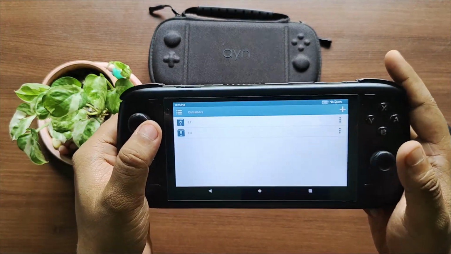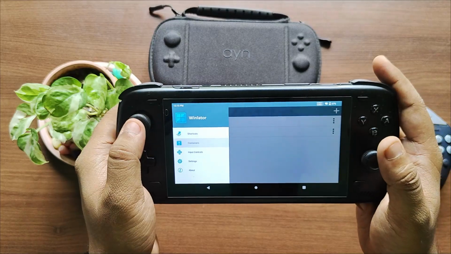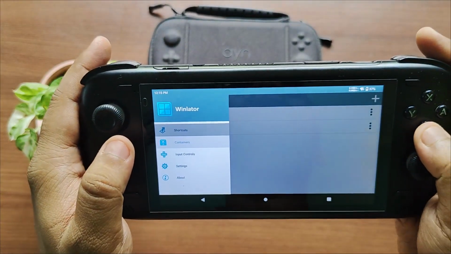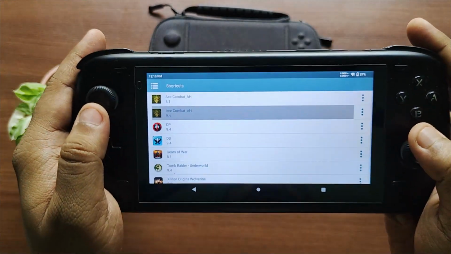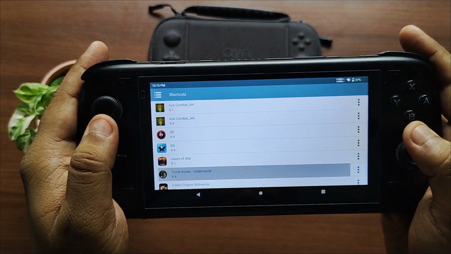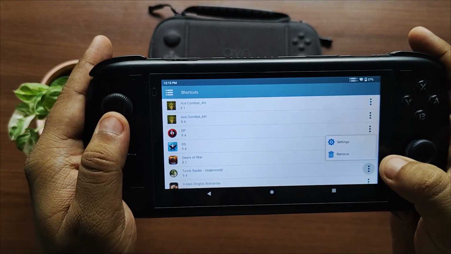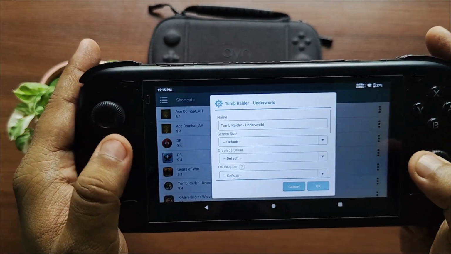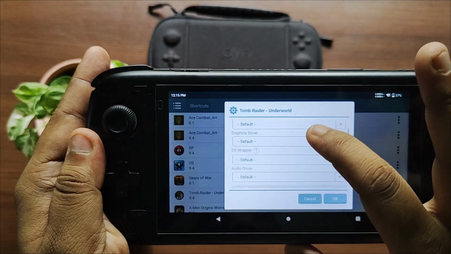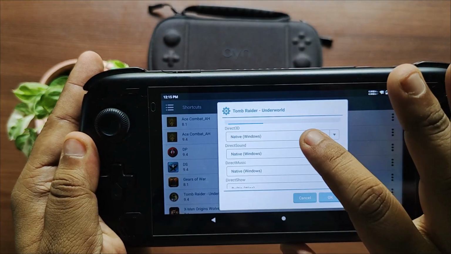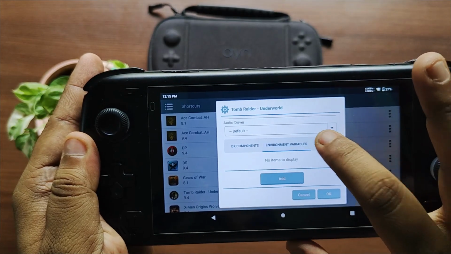Now moving forward, before we start the game, I'll show you the settings which I'm using for this particular game. This is right here, Tomb Raider Underworld. Let me just go to the settings. Here I'm using the default settings, nothing changed so far, same here.